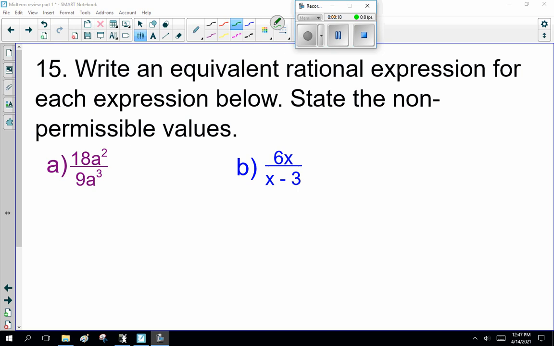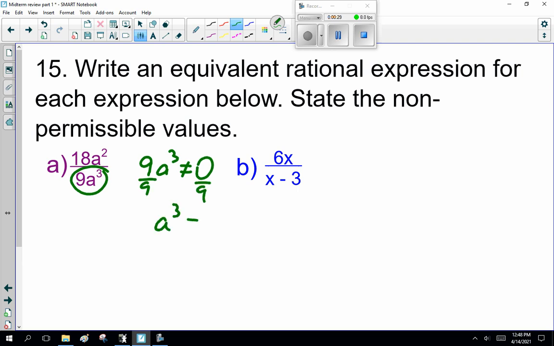Let's begin. Write an equivalent rational expression for each expression below, and state the non-permissible values. I'm going to do the non-permissible values first. For this one, the denominator cannot equal 0. So I divide both sides by 9. A cubed cannot equal 0. Now, how do I get rid of a cube? Well, I cube root both sides. The cube root of 0 is 0, so A equals 0. That's the non-permissible value you've got to remember.